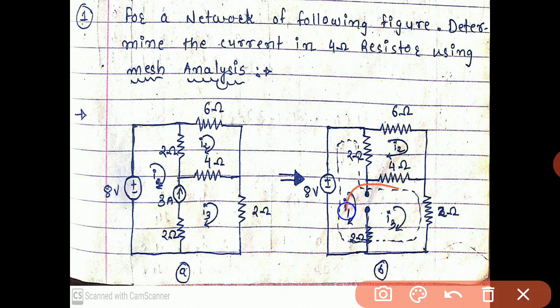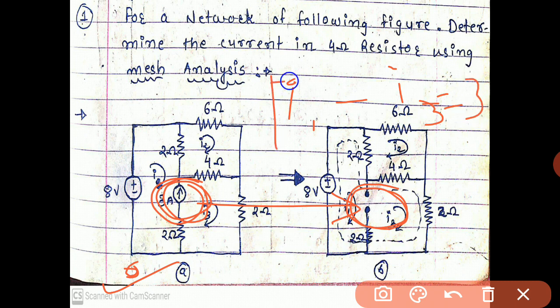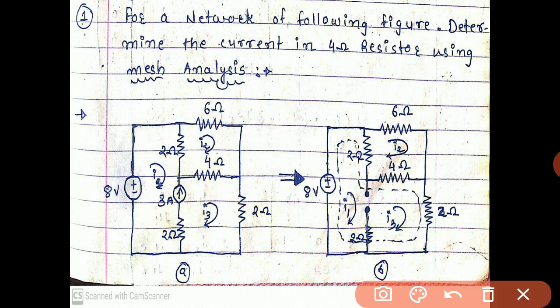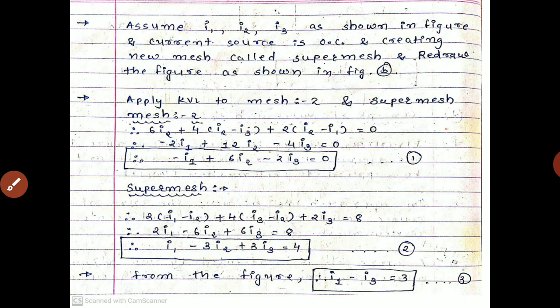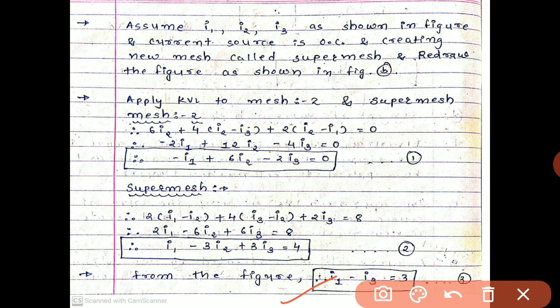Earlier we made the super mesh here, opening the 3 ampere source. So from figure A we can write I1 minus I3 equals 3 ampere, because the difference of mesh 1 and mesh 3 currents is the 3 ampere source. Developing the super mesh releases this one equation.